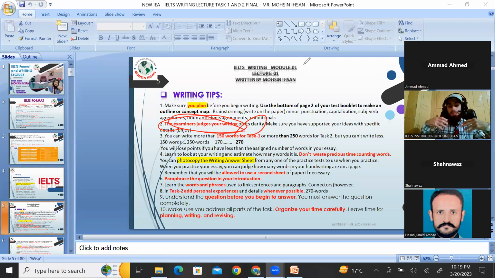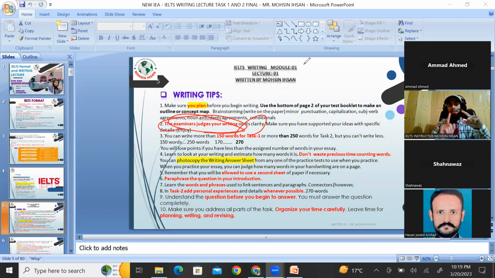Now, if you speak or if you write in a way that is creating an interest for the other who is listening or who is reading, this is creating a kind of beautification, an impression, and it would seem like a professional writer, the person who has written in a way that creates an interest for others, right? Okay, next thing, in writing task 1, you would be asked to write 150 words. In task 2, you would be asked to write 250 words.